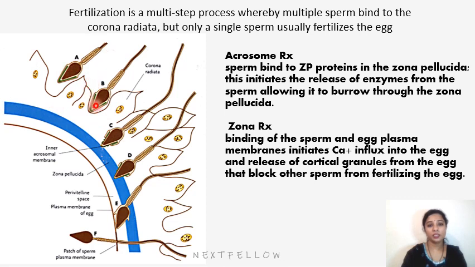So we can see the stages of fertilization. Only one sperm has entered here. We can see the acrosomal cap here. Here the acrosomal cap is removed due to the acrosomal reaction, and the blue one is the zona pellucida. Once it enters, this is the cell membrane. Only the head enters inside and the remaining part of the sperm sheds off.